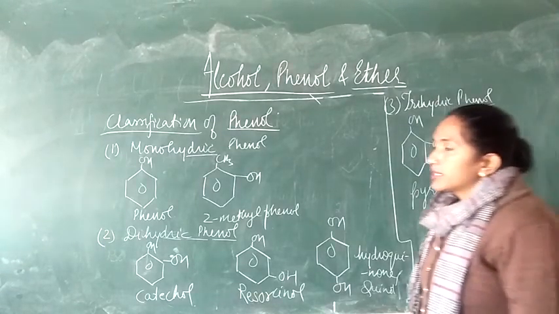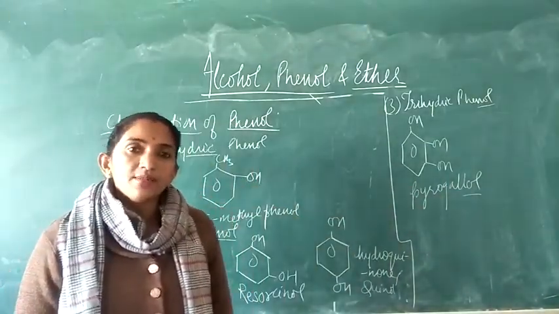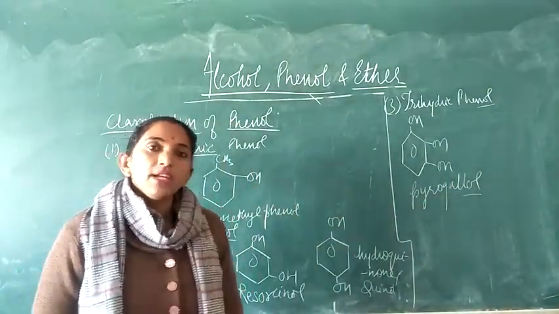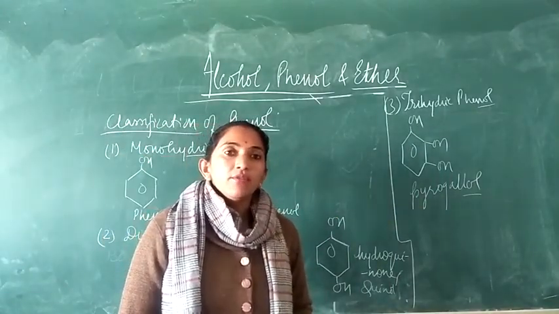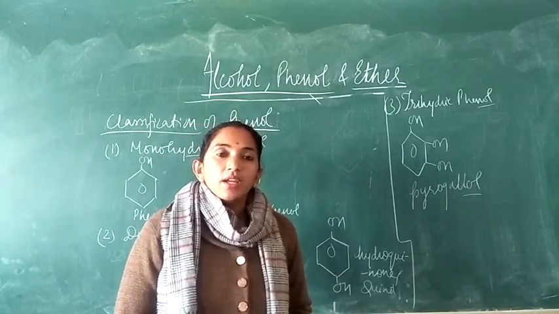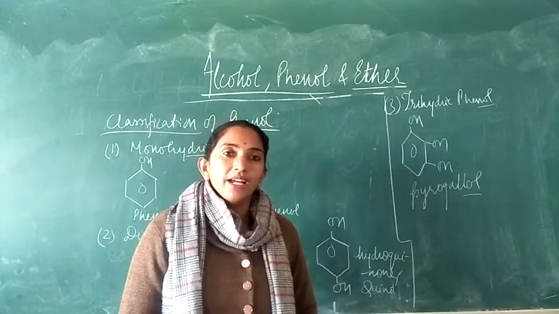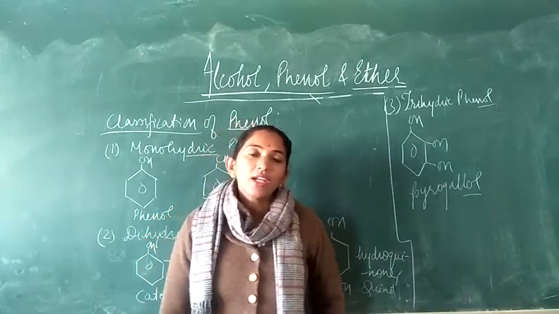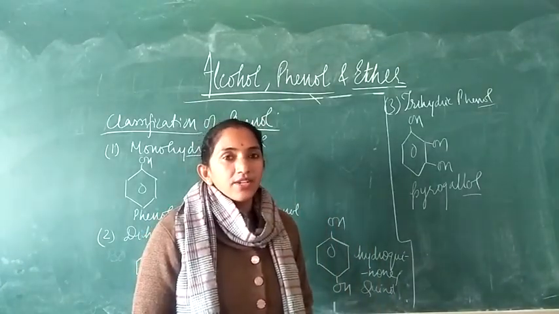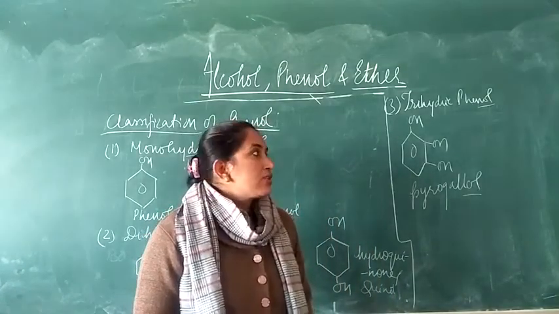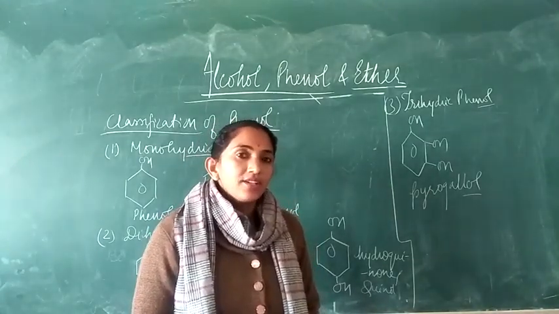Right. So students, the phenols are classified into three types depending upon the hydroxy groups. They can be monohydric if they have only one OH group attached to the aromatic ring. If they have two hydroxy groups attached to the aromatic ring, it will be known as the dihydric phenol, and if it has three hydroxy groups attached to the aromatic ring, it will be known as the trihydric phenol. Right? So monohydric phenol, dihydric phenol, and the trihydric phenol.